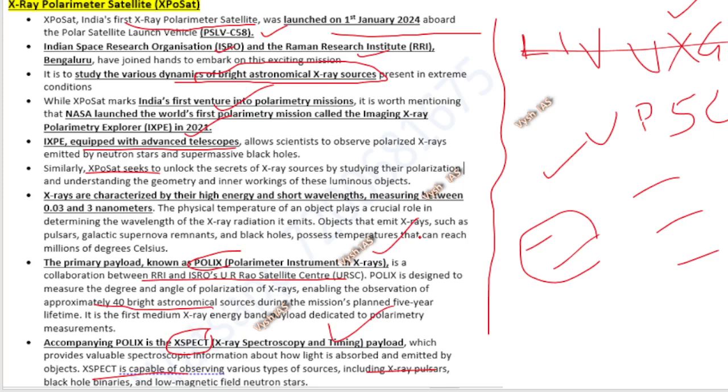Okay, it's very technical. So X-rays, I told you, are high energy and short wavelength, measuring between 0.03 and 3 nanometer. This kind of thing you can study. Physical temperature determines the wavelength. So this temperature I showed you, temperature and wavelength also have a connection. Okay, so this is the basics about the XPoSat mission.